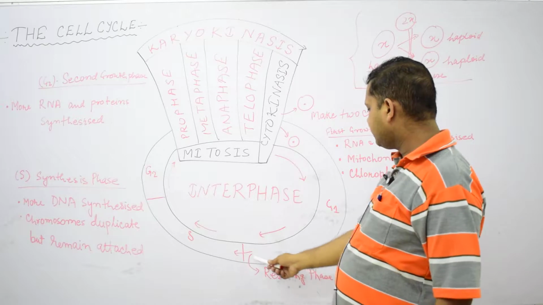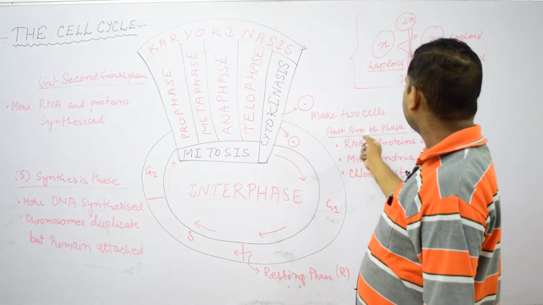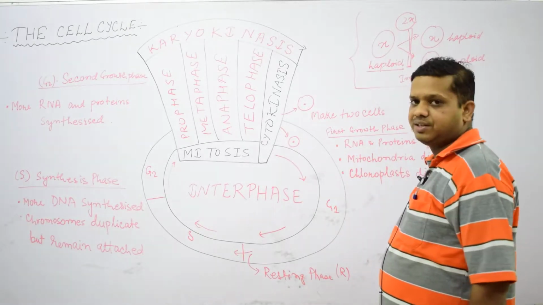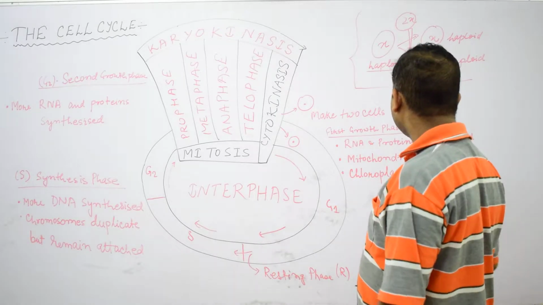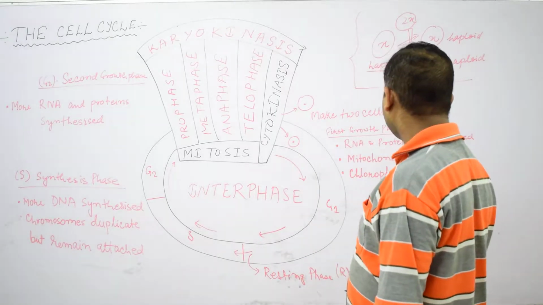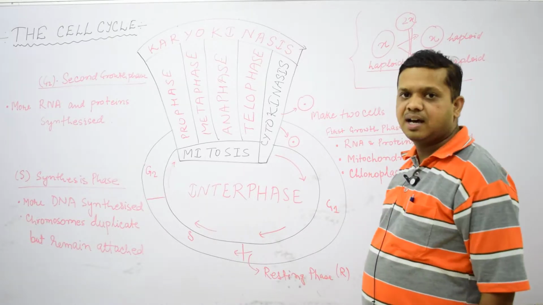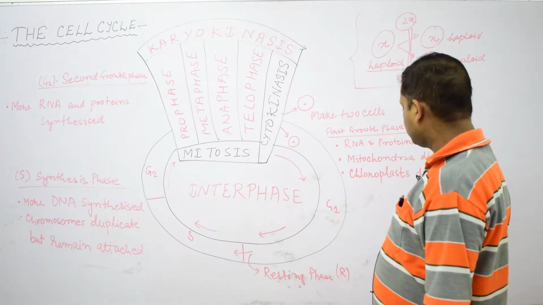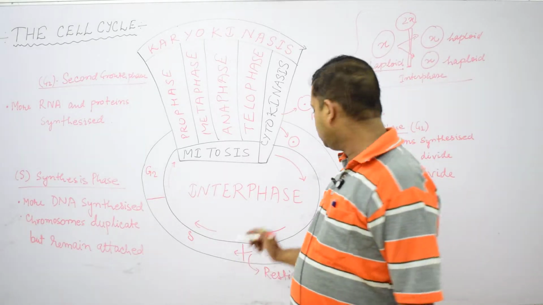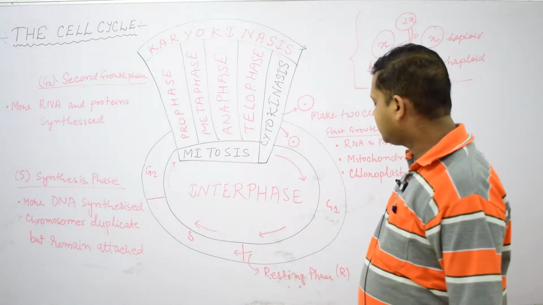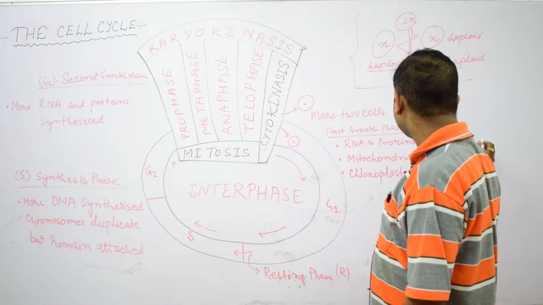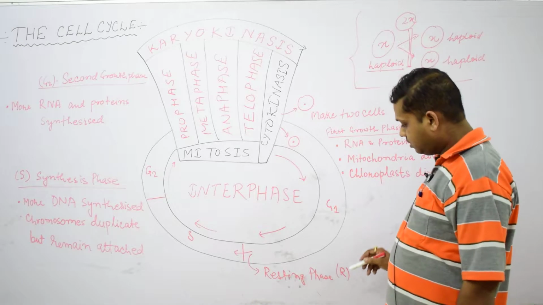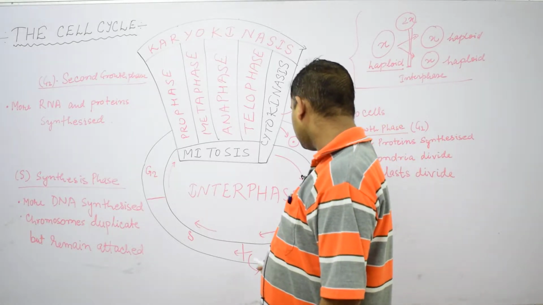G1 phase is the longest phase in the cell cycle, where the two cells are forming. This is called the first growth phase. What happens in G1 phase? The RNA and protein synthesize, mitochondria divide and chloroplast also divides. So, these three events take place in G1 phase of the cell cycle, that is RNA and protein synthesis. Second, mitochondria divide. Third, chloroplast divides. Now, we will see that the resting phase is called R phase.